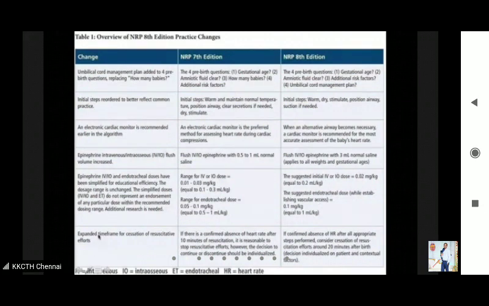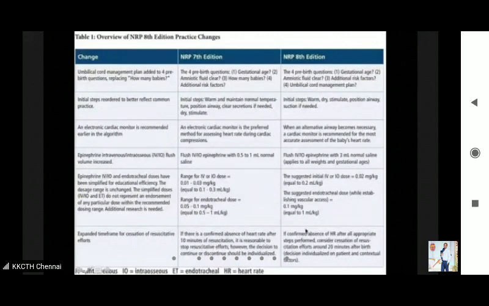Okay, expanded time frame for cessation of resuscitative efforts. So this is again important. It used to be 10 minutes of resuscitation. If there is a confirmed absence of heart rate after 10 minutes of resuscitation, it is reasonable to stop resuscitative efforts. However, the decision to continue or discontinue should be individualized. Here, this duration has been increased to 20 minutes now.